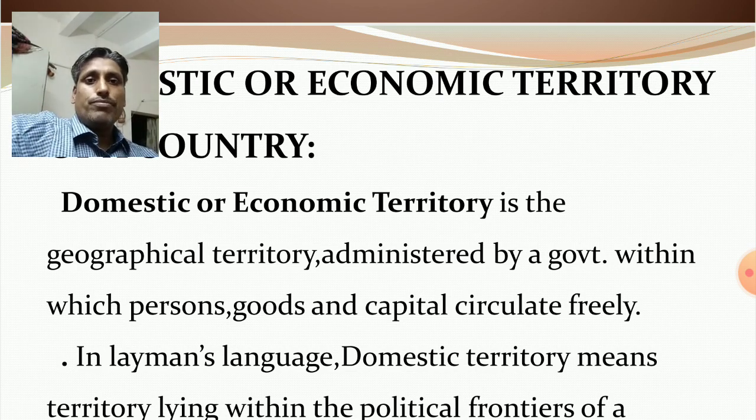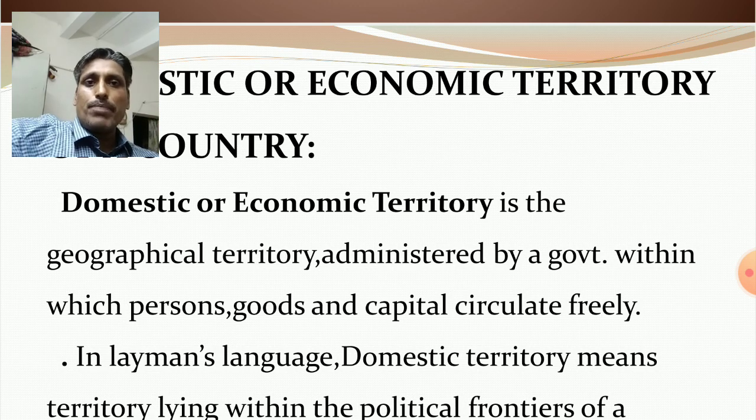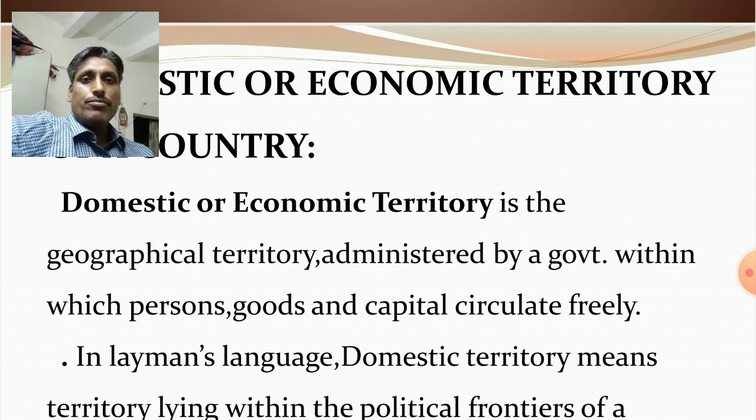Also, there are no restrictions, no obstacles, no hindrances for the persons, goods and capital; they circulate freely without any obstacles, restrictions, hindrances, or restraint measures.